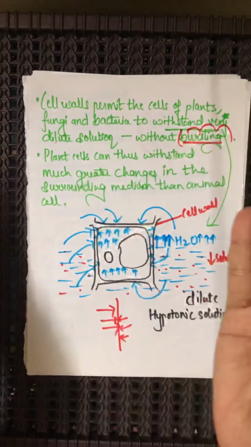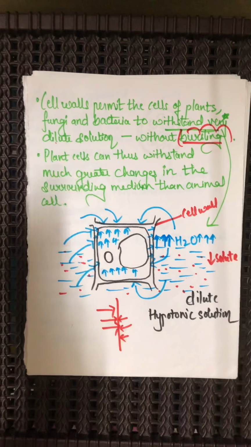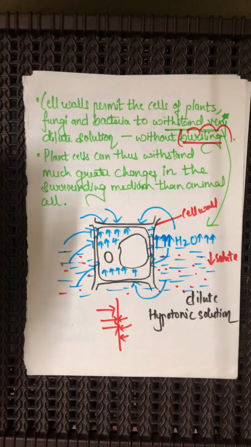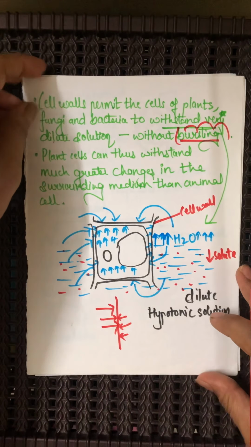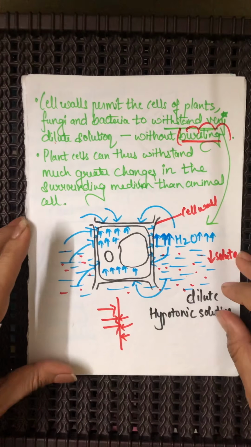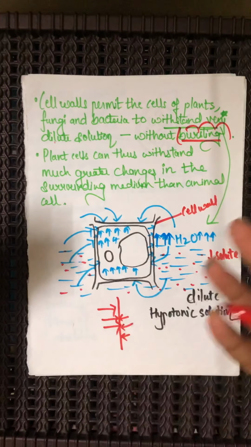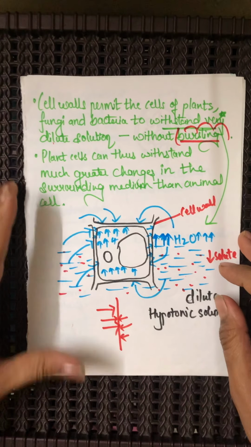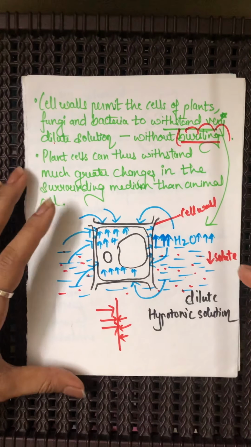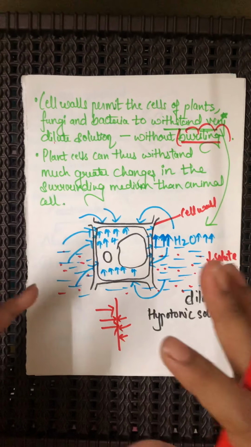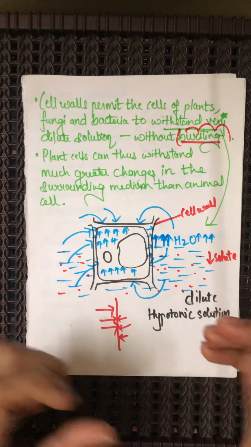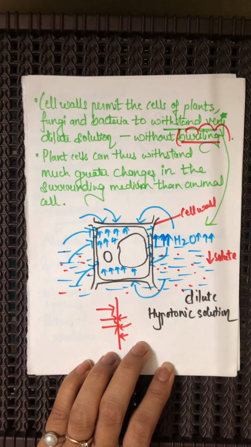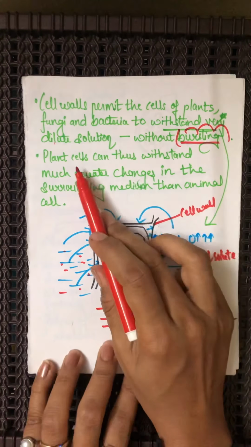It doesn't burst the cell. So because of the cell wall present in the plant cell, as we all know, plants rely majorly on water for nutrients and transportation, and therefore water movement continuously keeps taking place in the plant body. So the cell has to have some mechanism so that even though there is so much water inside the cell, it doesn't burst, and that is nothing but the cell wall. Fine. Now, so this is the same thing.